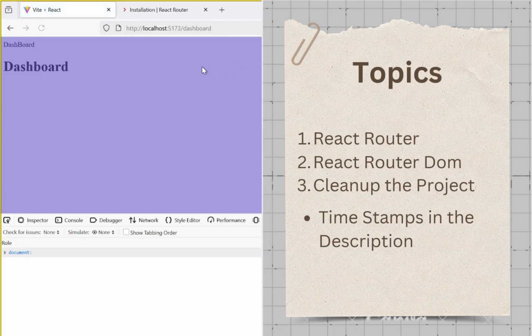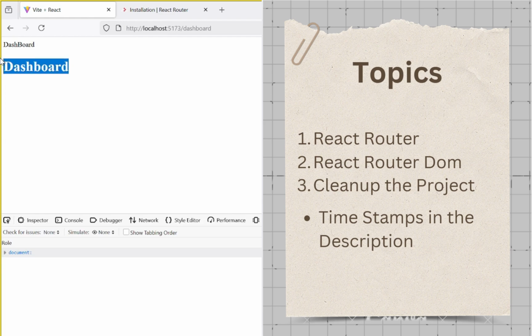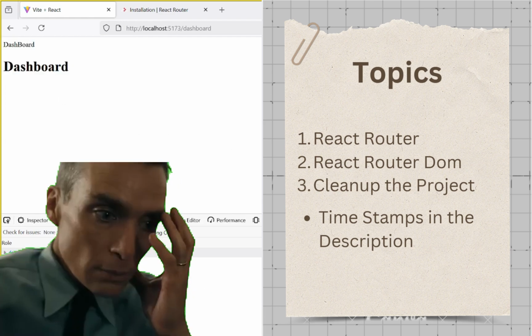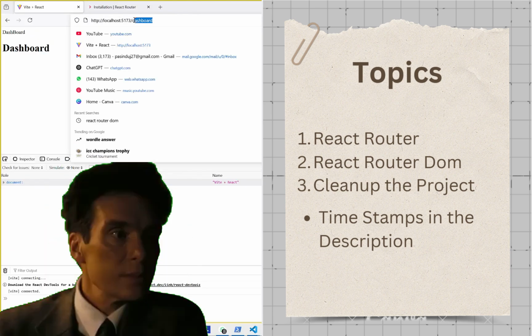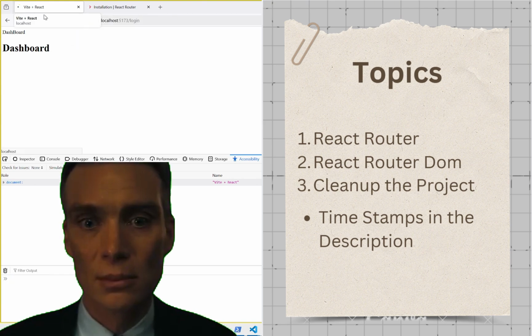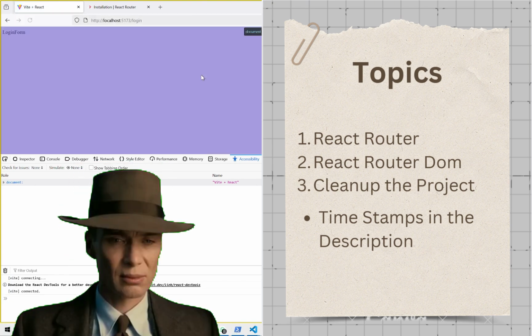Today we are going to learn about React routing using React Router. In this video, I'll show you how to set up React Router and navigate between pages using URL-based routing, all without reloading the page. But don't worry, in the next video, I will cover navigation without reloading using Link and useNavigate.